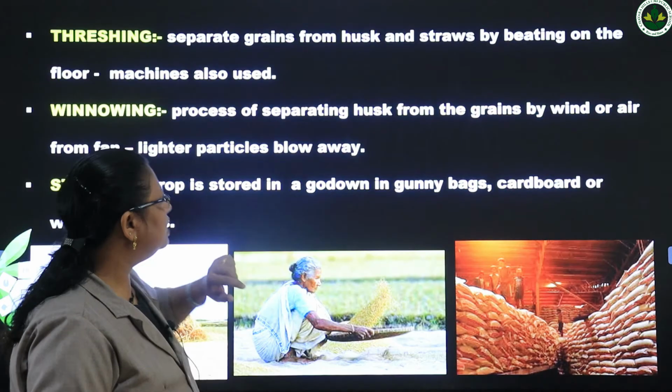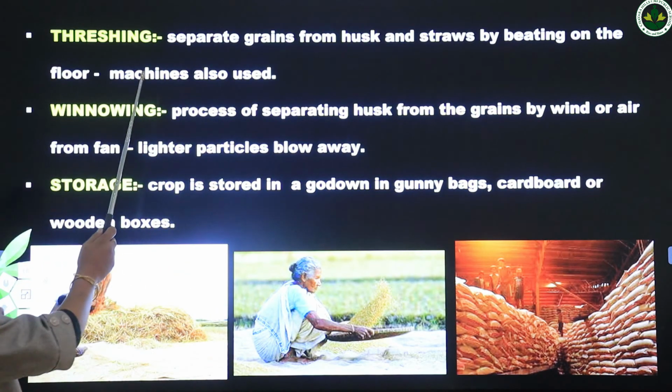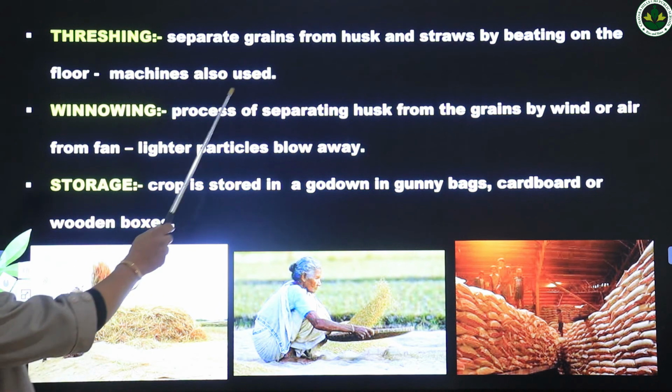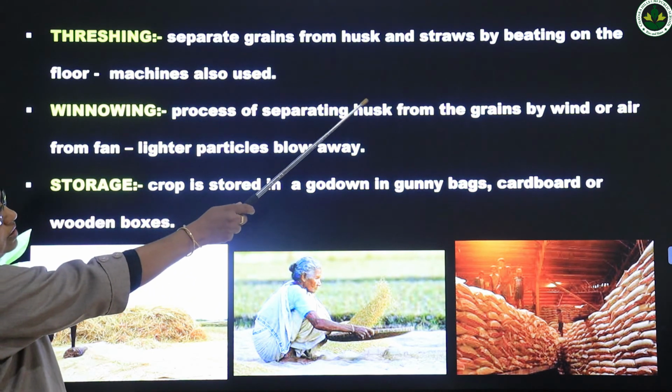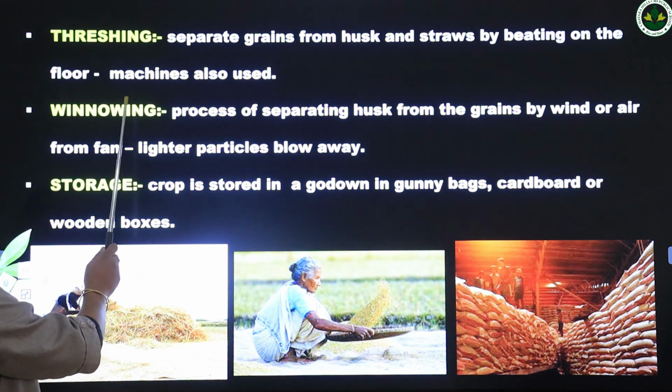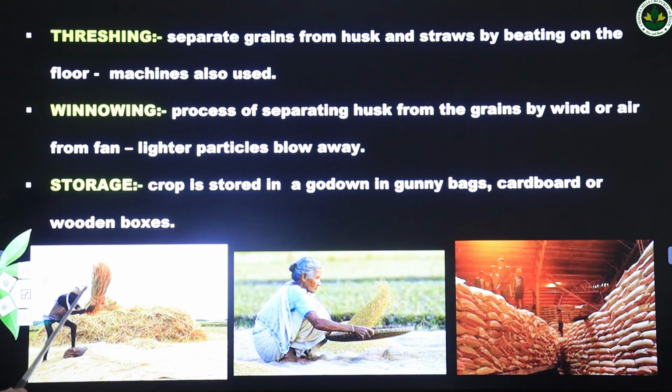Okay. Then the next step is threshing. Separate grains from husk and straws by beating on the floor, or we can use machine. See this, the harvested crop is this one, and this man is beating this harvested crop on the rock, on the floor, or on any hard surface we can beat. That time the grains will be separated and the straws will be left.